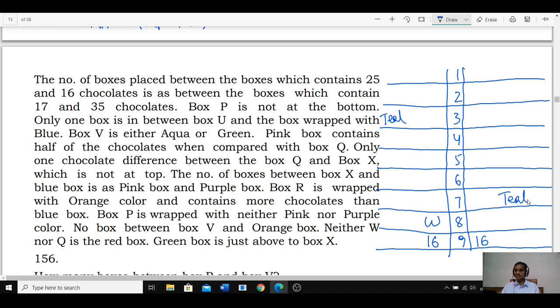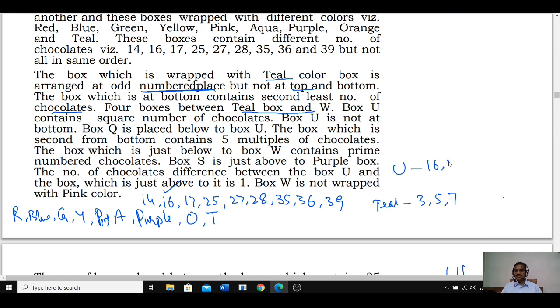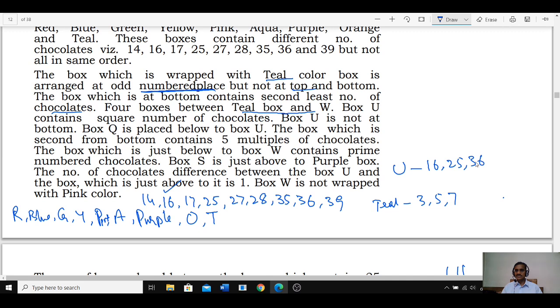Hence we have only 2 possibilities. 1, 2, 3, 4. W will be at this place. Teal and W. Done with this? Now teal and W were finalized. And next one. Teal and W box U contains square number of chocolates. U contains square number of chocolates, and the squares are 16, 25, 36. These are the 3 numbers we have: 16, 25 and 36.